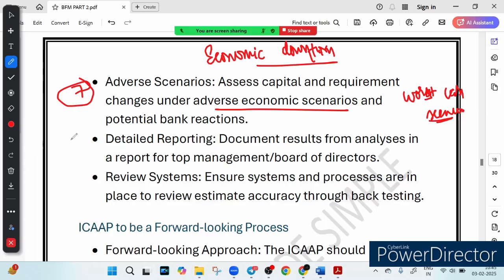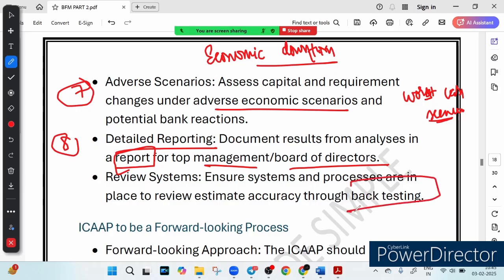And finally, the eighth thing they do is the detailed reporting and review. It means banks submit a formal ICAAP report to senior management and review its estimate through back testing. The formal ICAAP report goes to whom? To the senior management, to the top management or the board of directors. So the bank submits a formal ICAAP report to the senior management and reviews its estimate through back testing. So back testing is used to review the estimate.